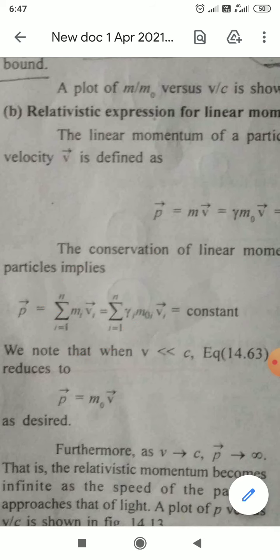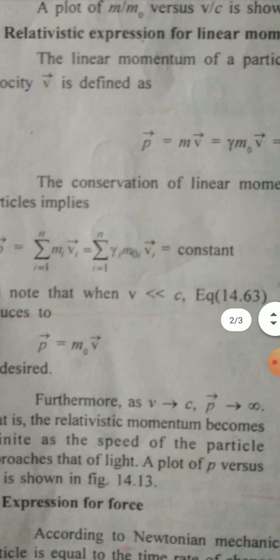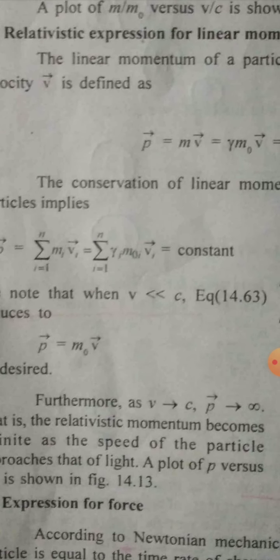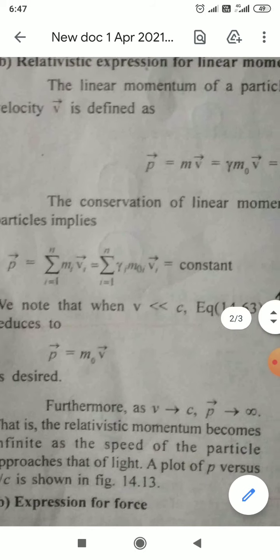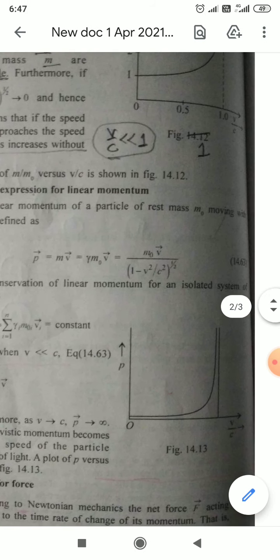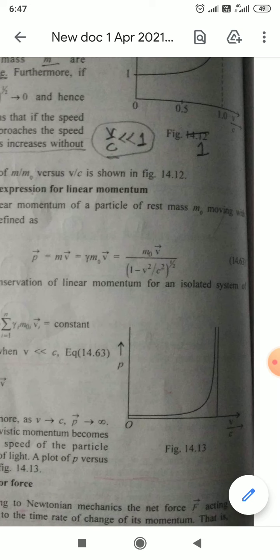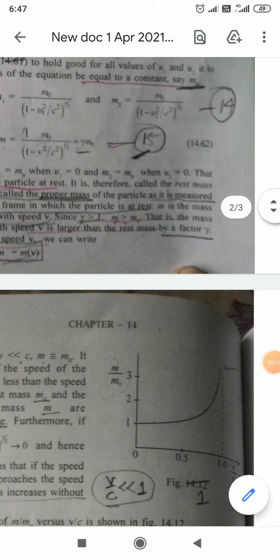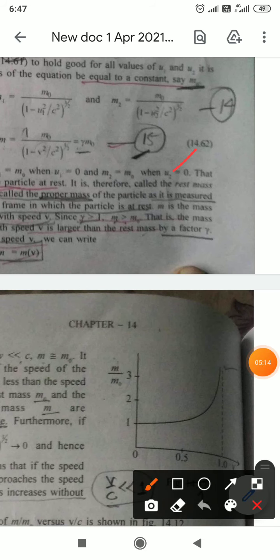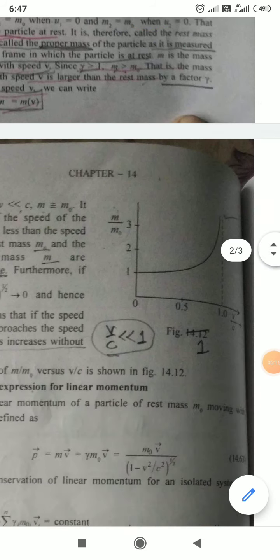Now we know that when v is less than c, the equation number 14.63 here, that means this equation. But before, we have up to the 15th equation, so you put it as your 16th.